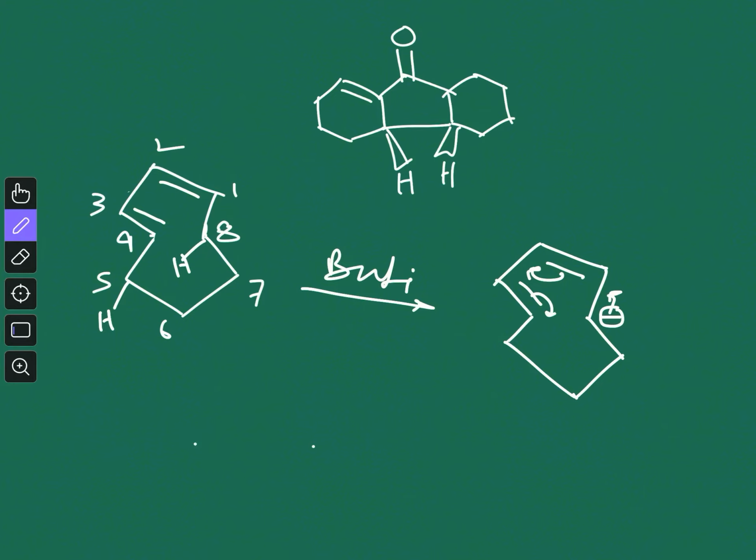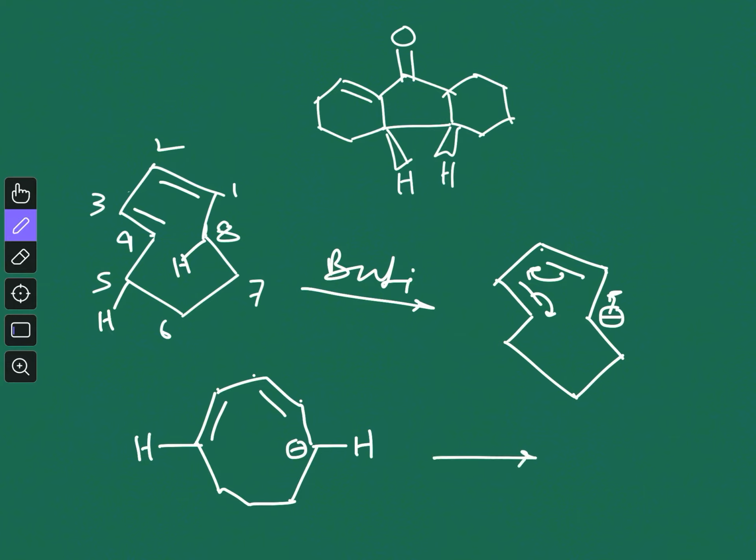So this is 1 2 3, and another 1 2 3. Here we have this double bond, and here we have this negative charge. Here we have one hydrogen, and here we have another hydrogen.